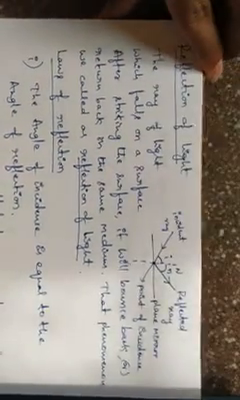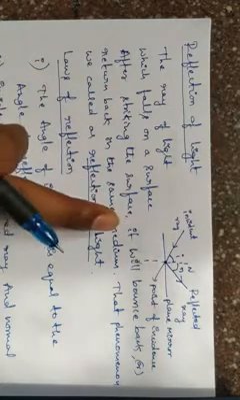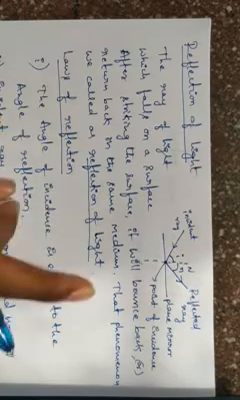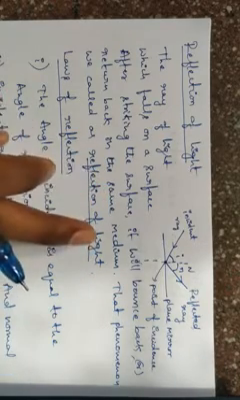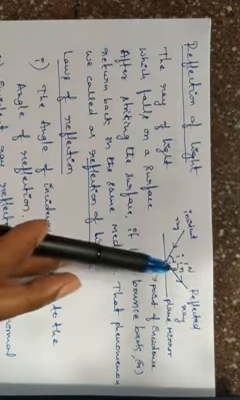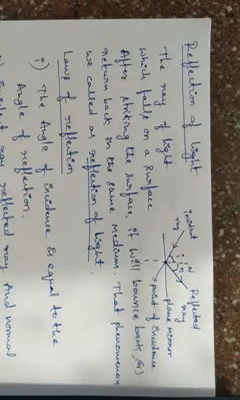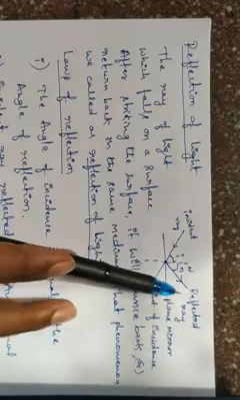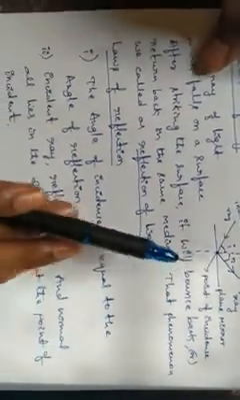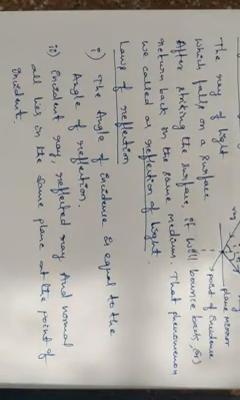Observe carefully here. Now the reflection of light means what? Here, if the ray of light falls on any surface, it will return back or bounce back in the same medium. That phenomenon we call as the reflection of light. The first law of reflection of light is the angle of incidence is equal to the angle of reflection, and the second law is the incident ray, reflected ray, and normal at the point of incidence all lie in the same plane.